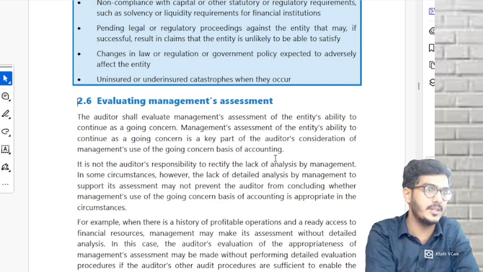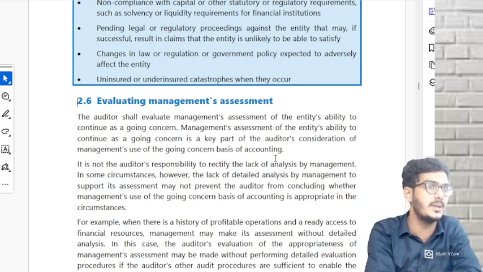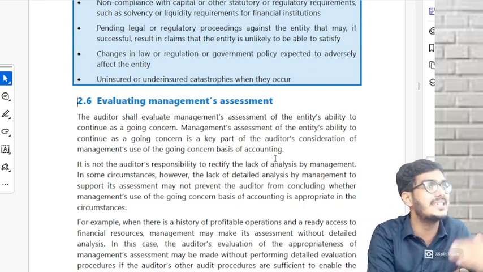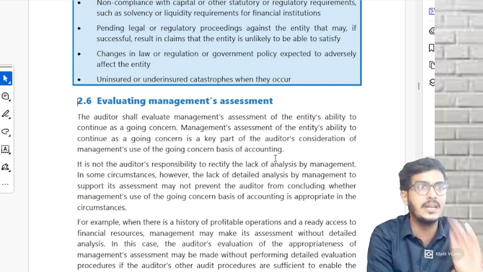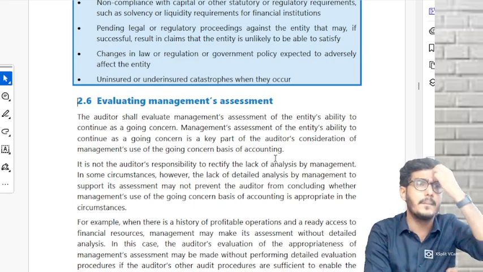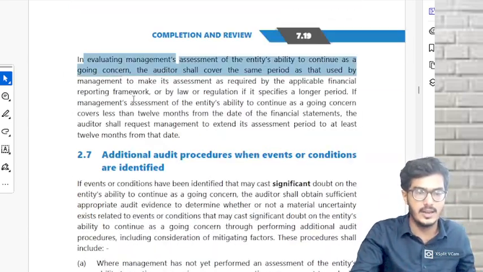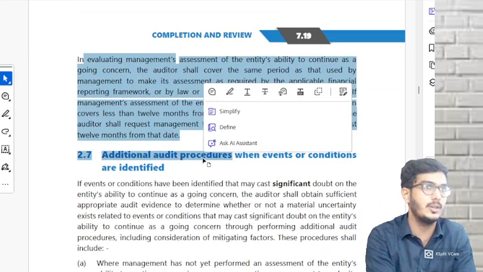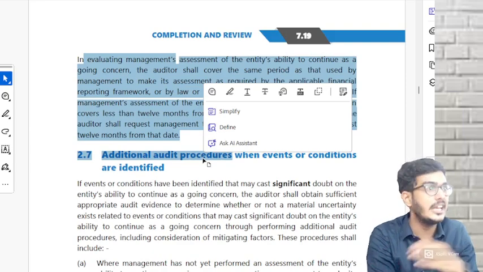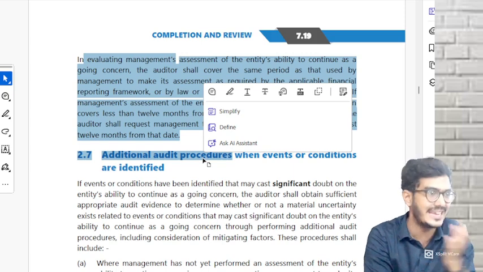If the management has made the assessment of less than 12 months, we will tell the management, please extend it to 12 months. That means minimum, it is written everywhere, don't worry. Minimum 12 months, here it is. Minimum 12 months, the management should make the assessment. If it is less than 12 months, we will tell the management to extend it.